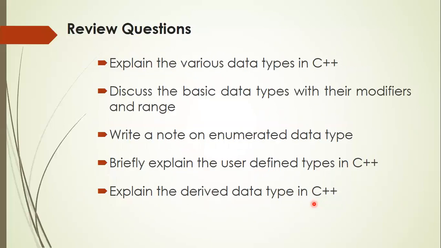So I hope you have understood what I have explained in today's class. In today's class, we basically discussed the concept of data type. What do you mean by a data type? What is the purpose of data type in programming? What are the categories of data type available in C++? And what are the modifiers and the range of values for basic data types, and an example for each of